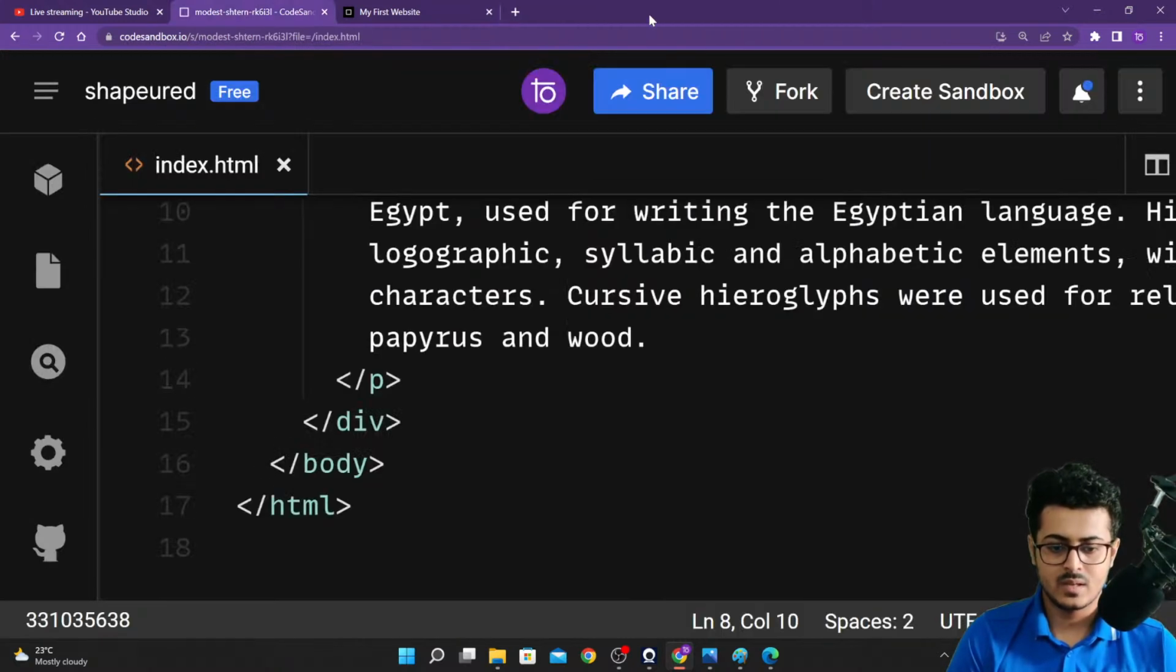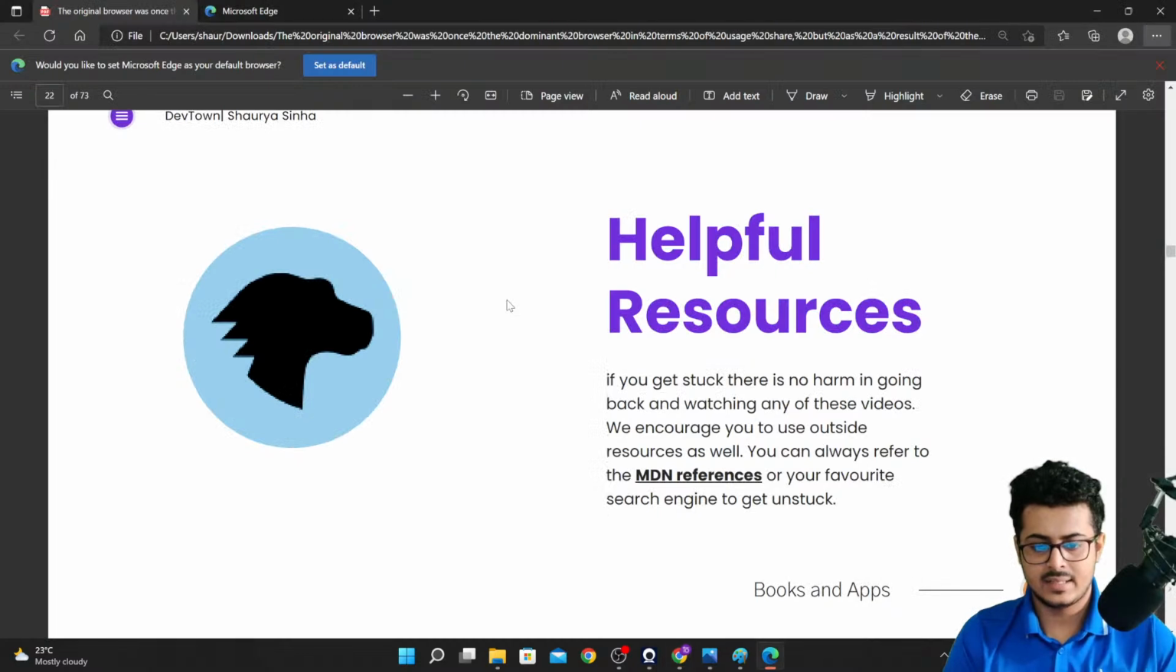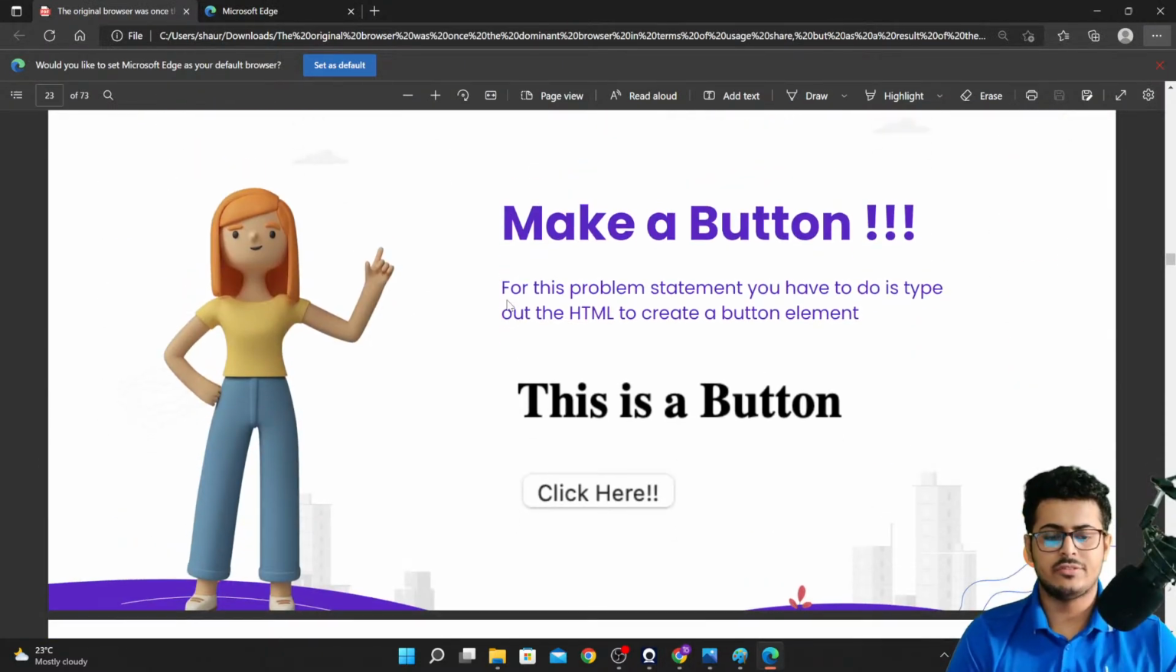Okay, so let's get back. The first thing that we have is pretty simple. We need to create a button. We just need to create a normal button on our screen. So we need to have an h1 tag right over here that says this is a button, and then we need to have a button down below.